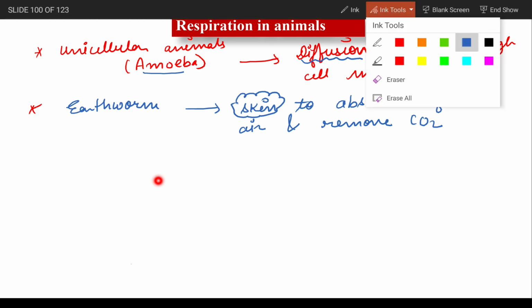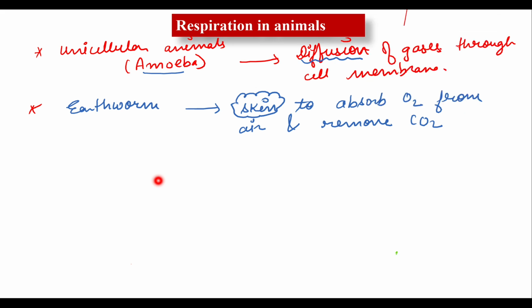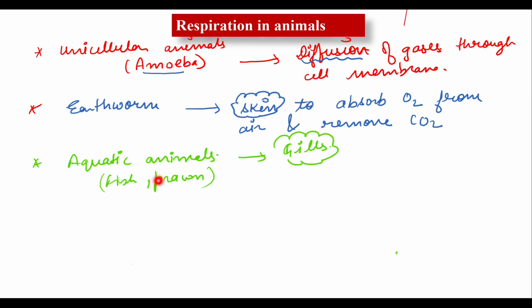Clear? Now let's talk about the aquatic animals. How does respiration occur in aquatic animals? In aquatic animals like fishes, prawns, mussels, they have gills. This is their respiratory organ.